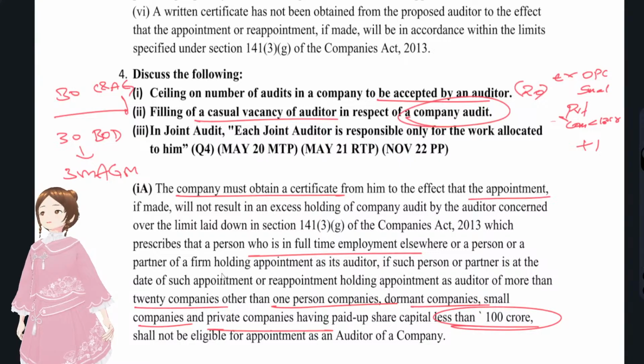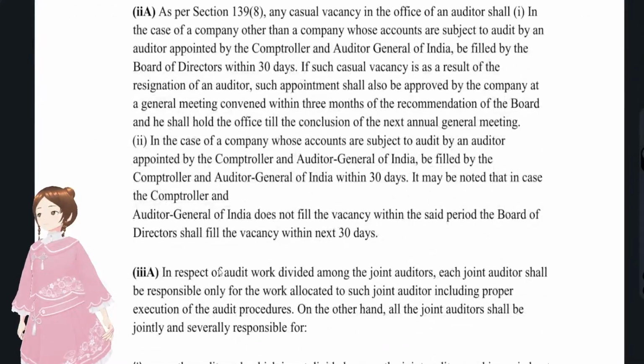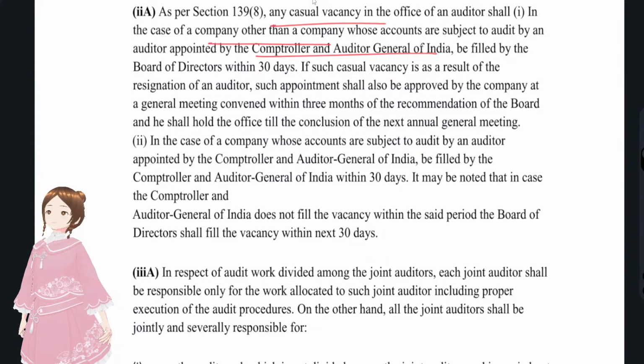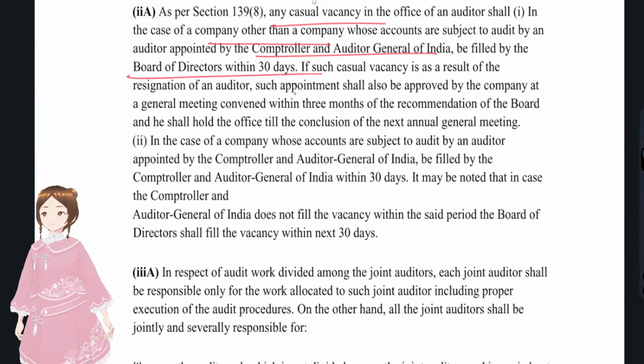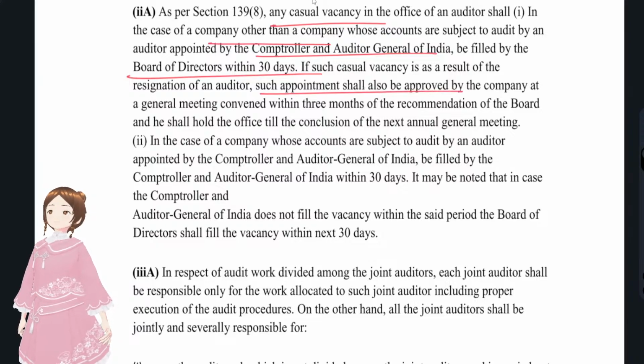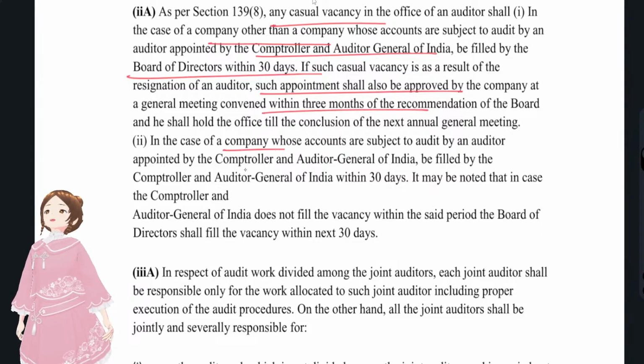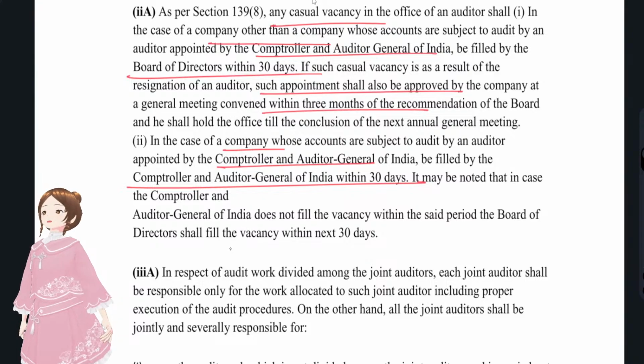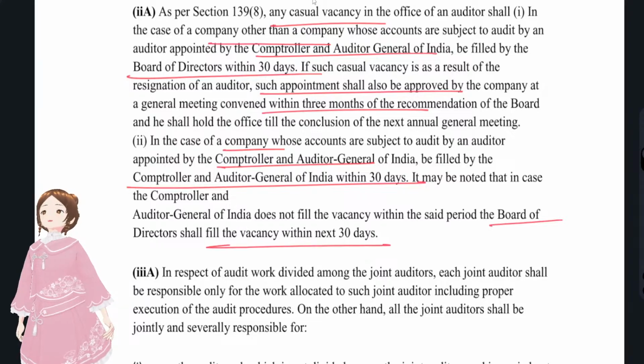Okay, we'll see what they have written. Casual vacancy, other than a company whose accounts are subject to audit by C&AG, that is, they're talking about government company. Other than government company, it has to be filled by the board of directors within 30 days, and such appointment shall be approved by the company within 3 months after recommendation of the board. And in case of a government company, it has to be filled by C&AG within 30 days, right? And if C&AG does not appoint, then the board of directors can fill that vacancy in the next 30 days.